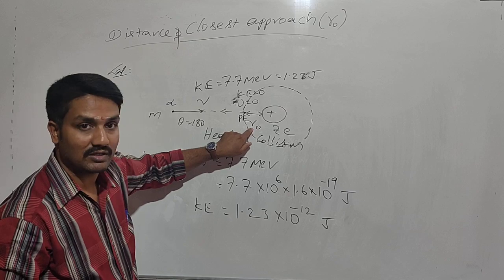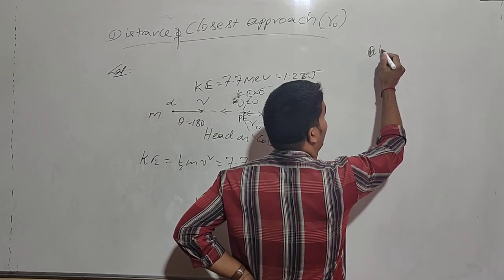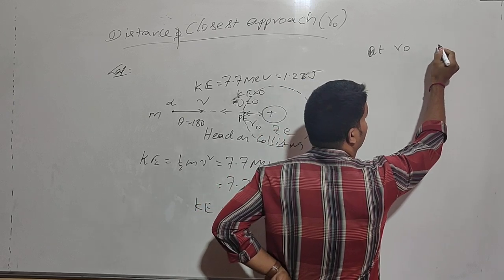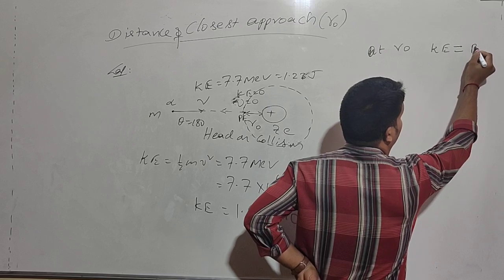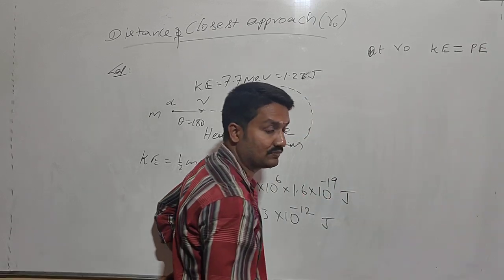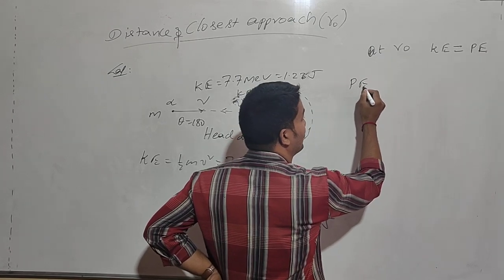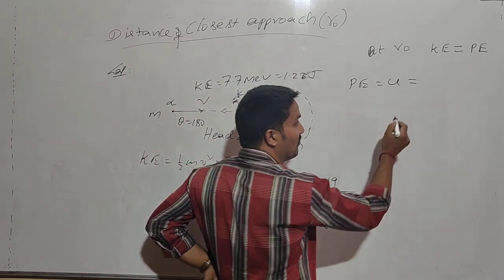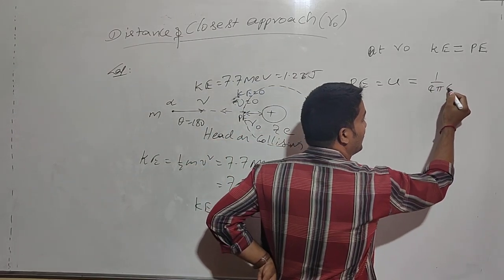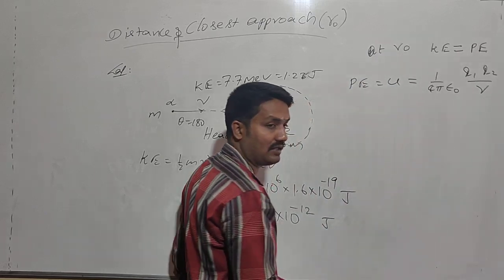Here we have to calculate R. According to this, at R0 the kinetic energy is equal to the potential energy. So first of all, we have to calculate the potential energy. The formula is 1 by 4 pi epsilon naught Q1 Q2 by R.